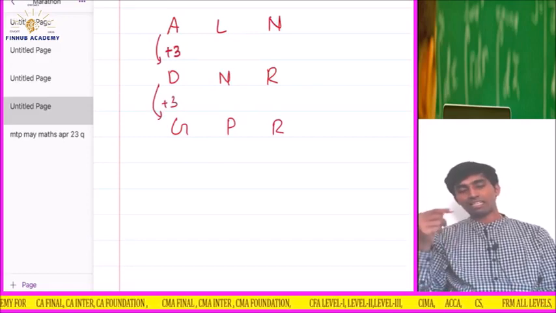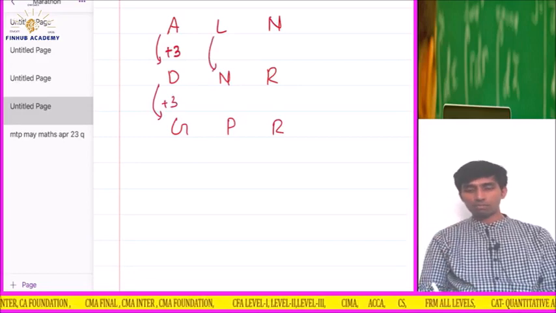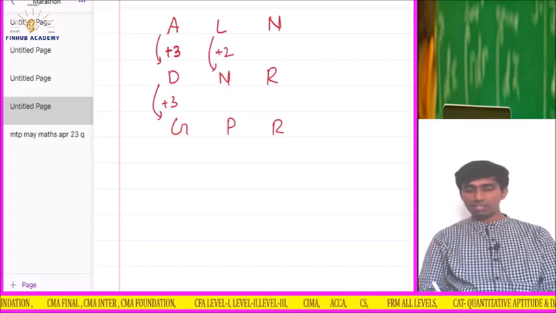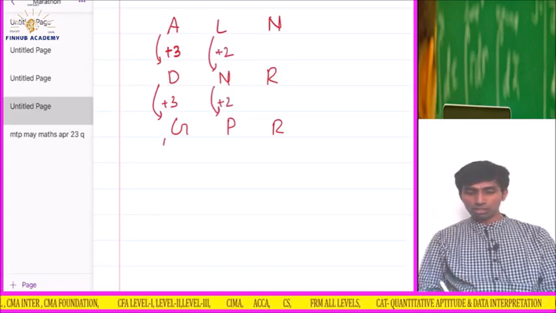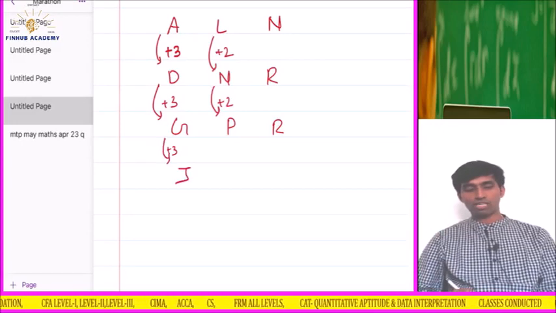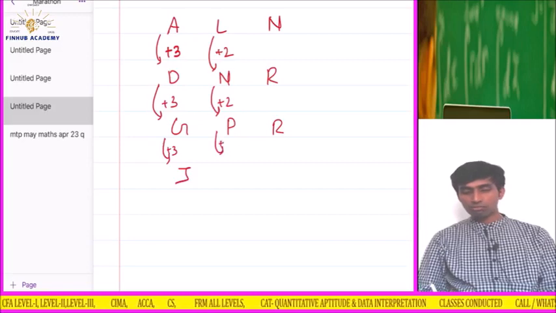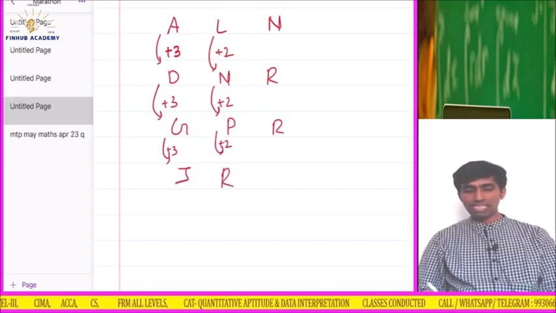If I add 3, E, F, G. Then L, M, N, so plus 2, M, N. Okay, plus 2, O, P. Understood? So according to this, if I add 3, H, I, J, the answer should start with J. And here plus 2, so the answer should be Q, R. So I will take J and R.